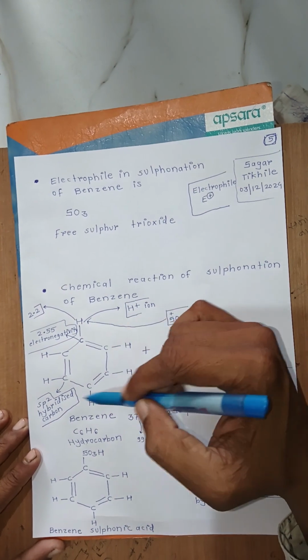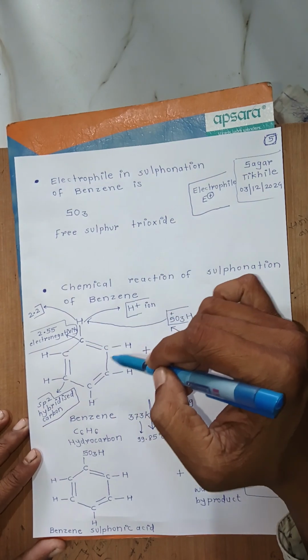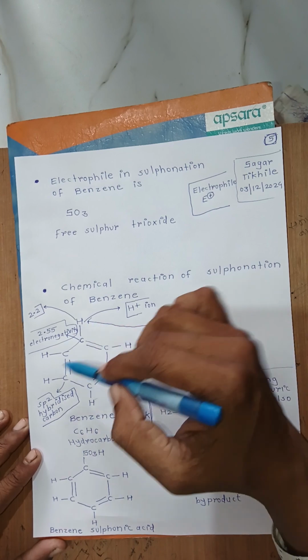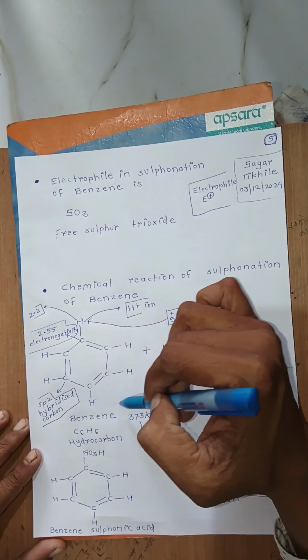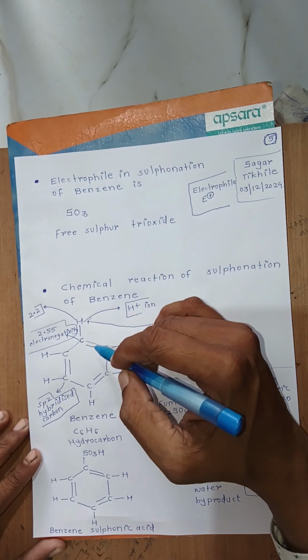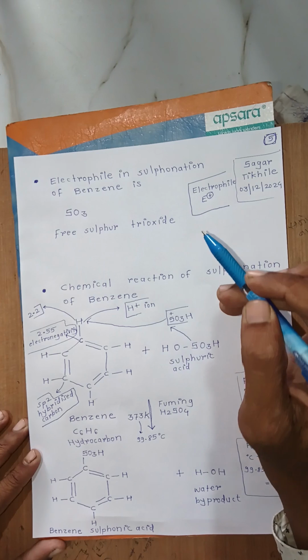We discussed in the earlier lecture that benzene is a hydrocarbon, because benzene is made up of hydrogen and carbon only. So the benzene molecule is a hydrocarbon, and this kind of reaction of benzene is included in the unit named hydrocarbon.